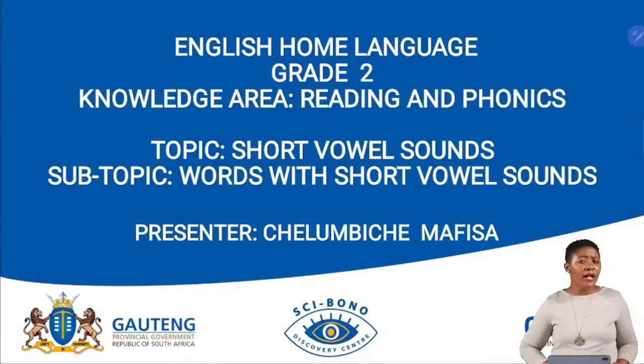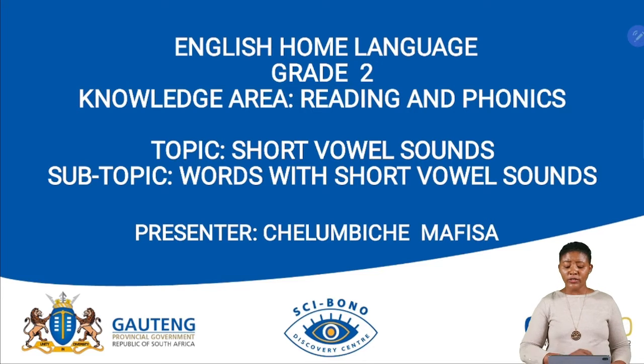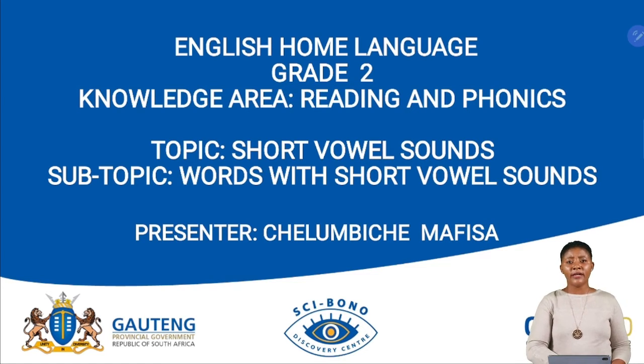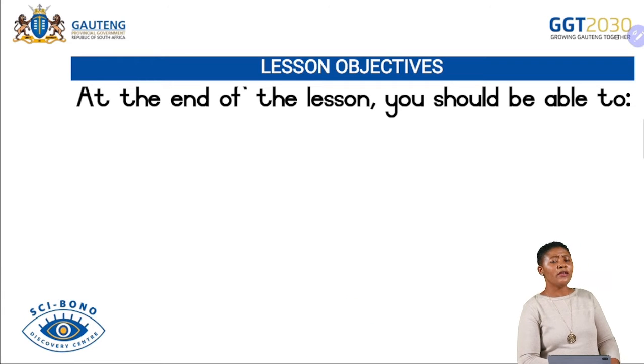Today you'll be learning about the short vowel sounds, and you'll be identifying words with the short vowel sounds. Let's look at our lesson objectives.